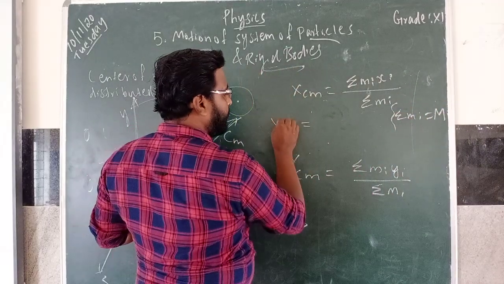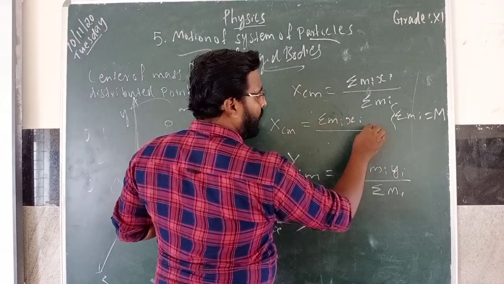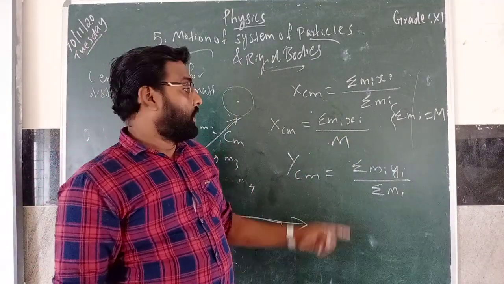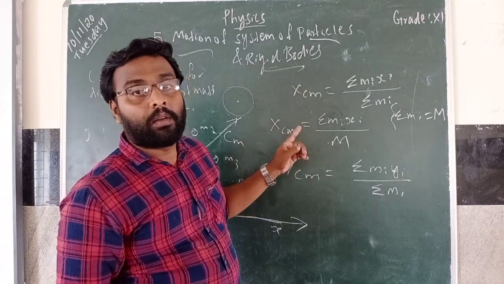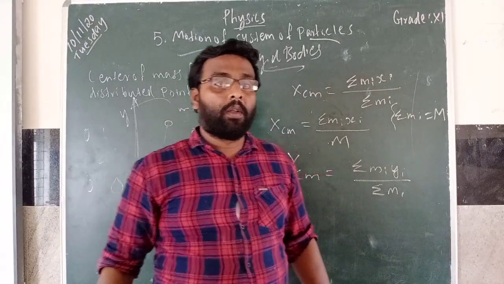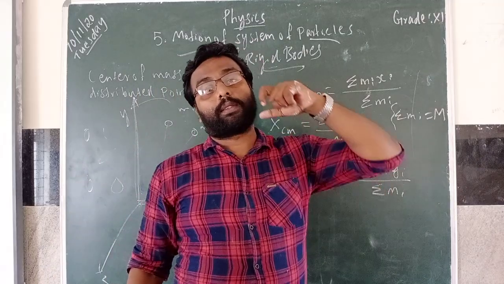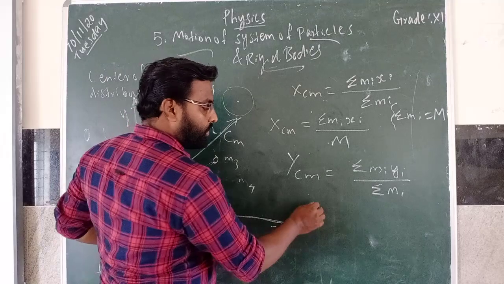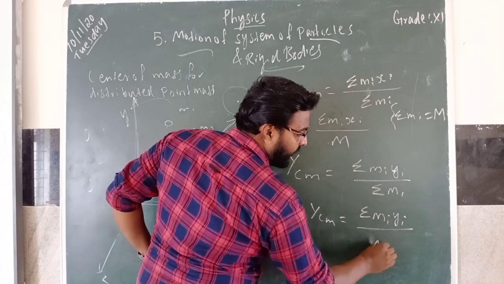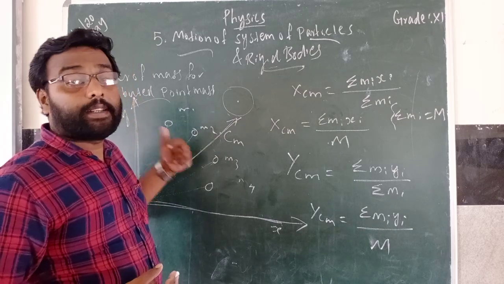So you can use this equation: XCM is equal to summation MiXi by capital M. This is the equation to find the center of mass for the distributed masses in the X coordinate system. In the same way you can find the center of mass for the distributed mass in the Y coordinate system. You can use this formula: YCM is equal to summation MiYi divided by capital M. The same you can do for the Z axis.